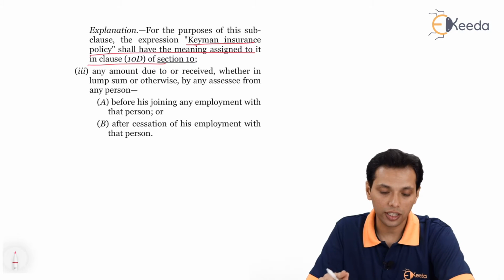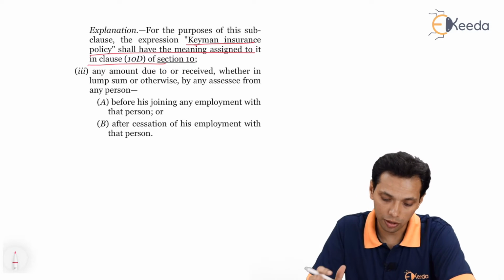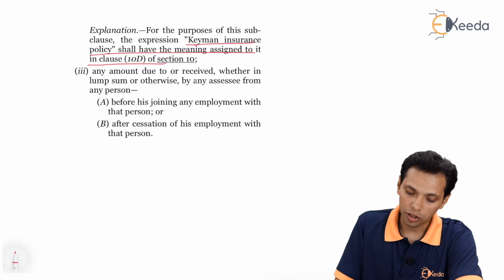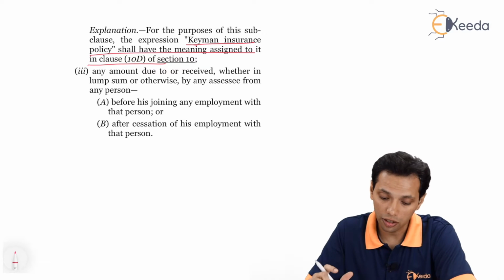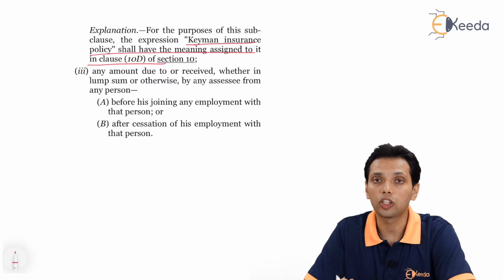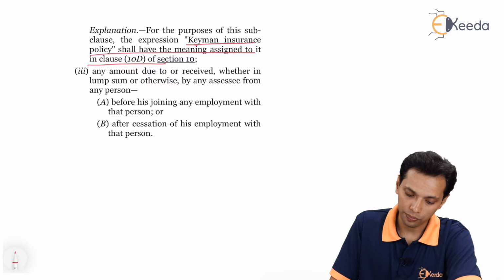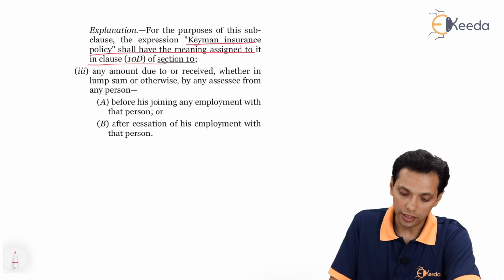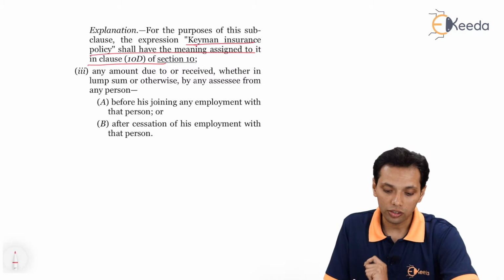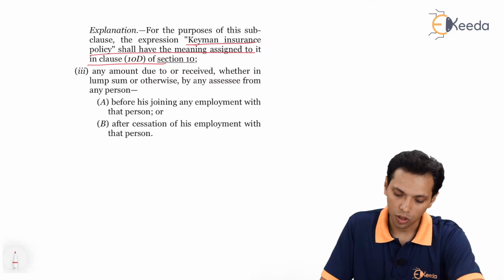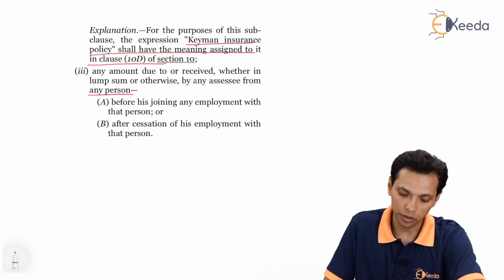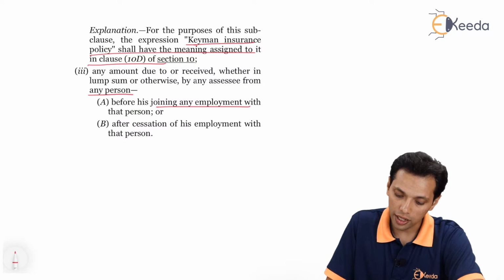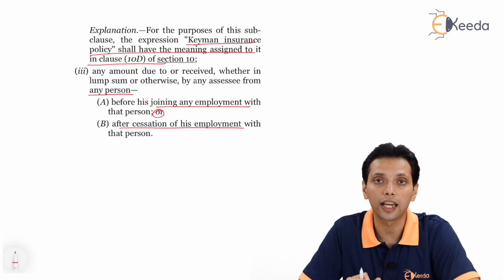So in clause 10(10)(d), the keyman insurance policy has been defined, and the keyman insurance policy, as we have discussed earlier, is an insurance policy on the key personnel of the employer. The third clause is any amount due to or received, whether in lump sum or otherwise, by an SSC from any person before his joining any employment or after cessation of his employment with that person.